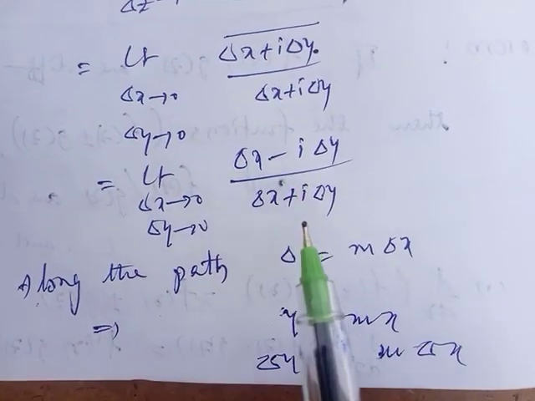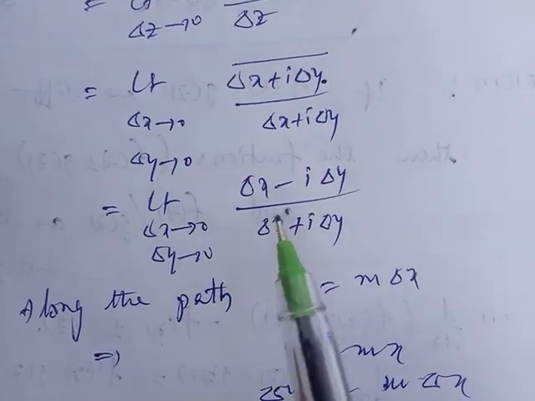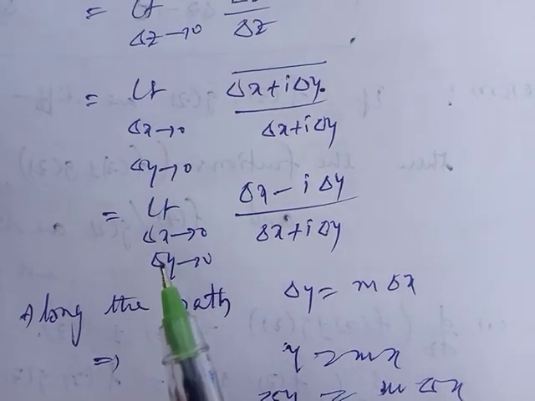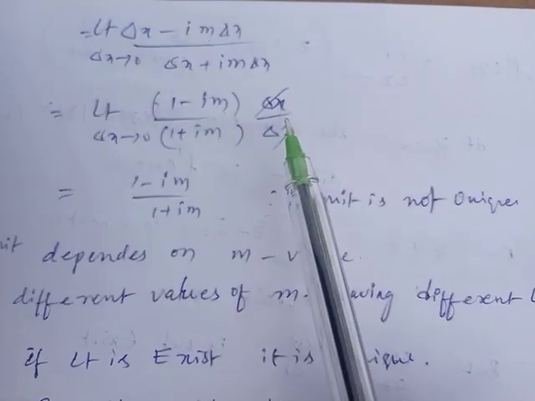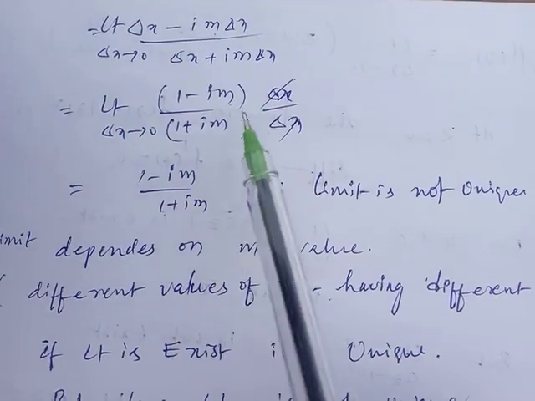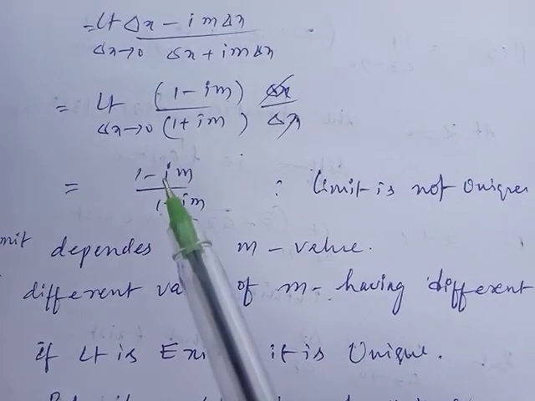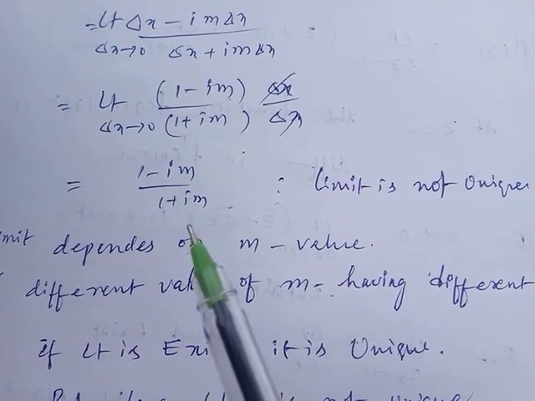I am substituting delta y equal to m into delta x, and taking the common delta x terms, which will be cancelled. After substituting delta x tends to 0 in the given function, you will get (1 minus im) by (1 plus im). So this is the limit.